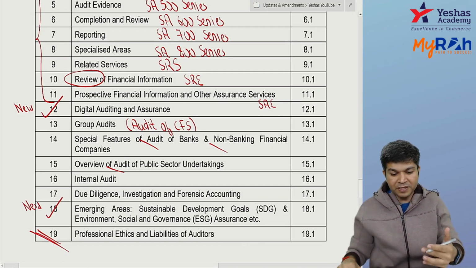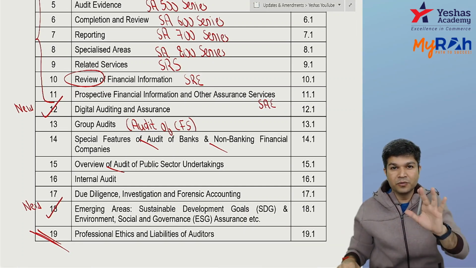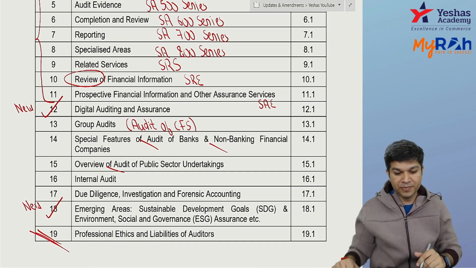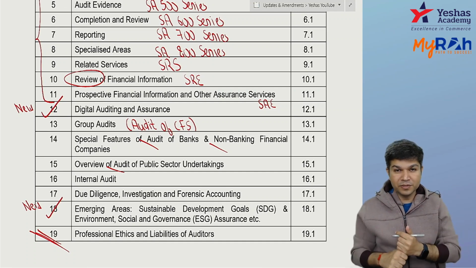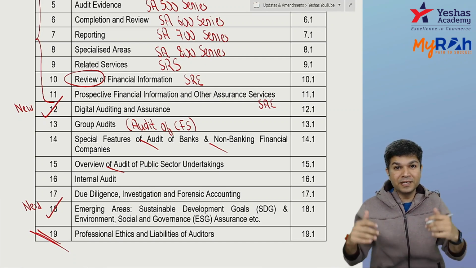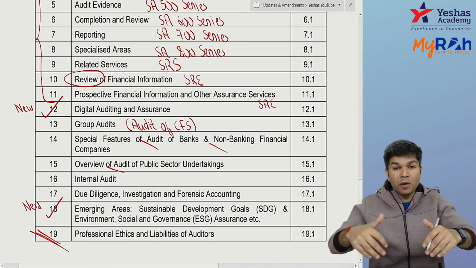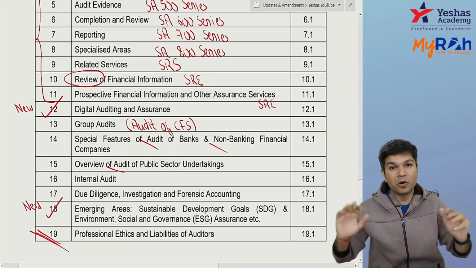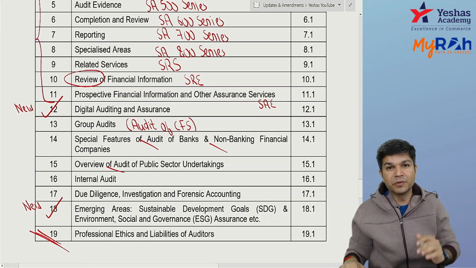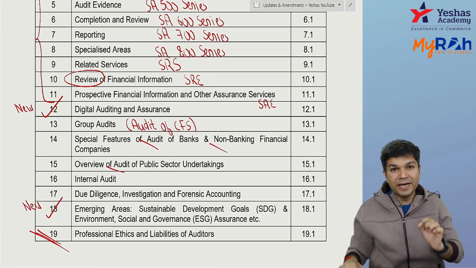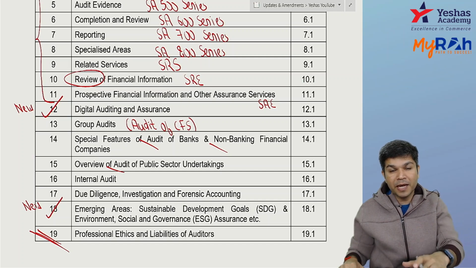You might be feeling that, sir, the 10 new standards are understandable, and this digital auditing and assurance is new, that is understandable. SDG and ESG assurance is new. Other topics were already there. So, sir, why have you given them over here? Few questions were additionally added by ICAI under some of these chapters, and that is also given to you.